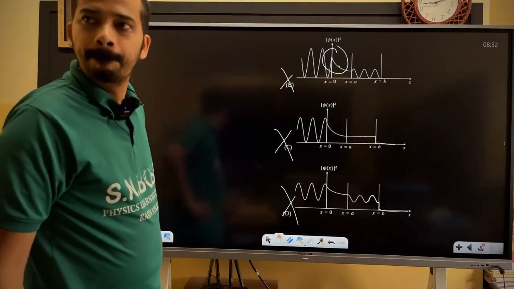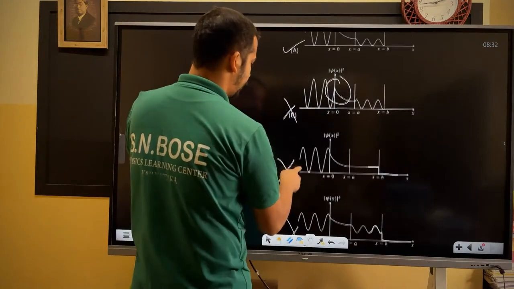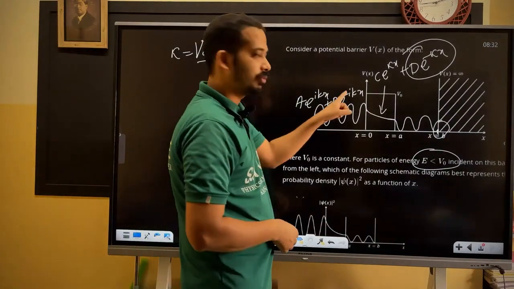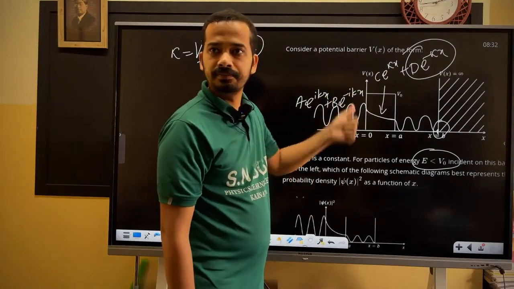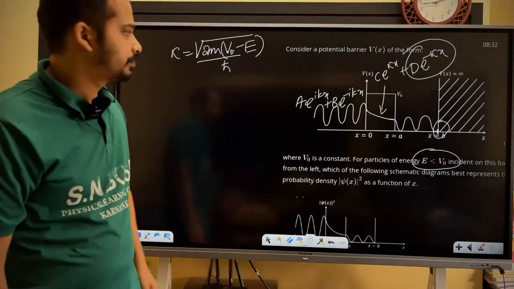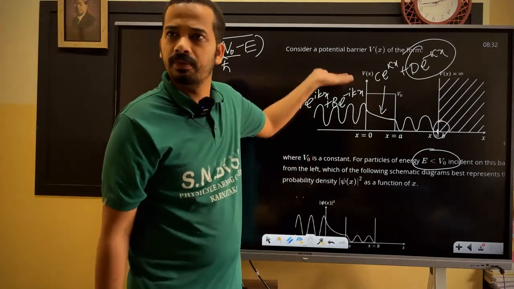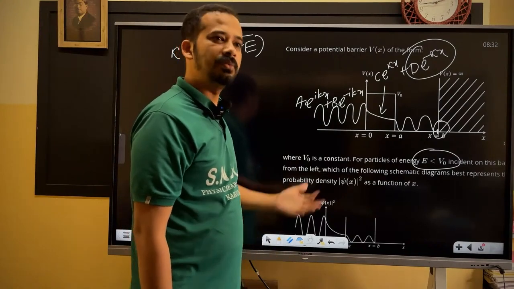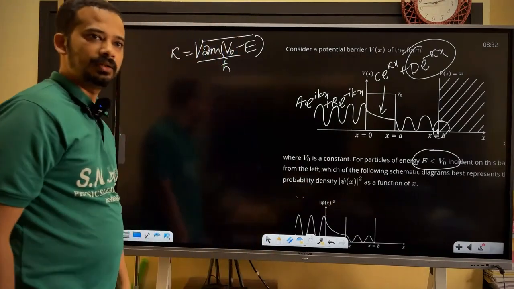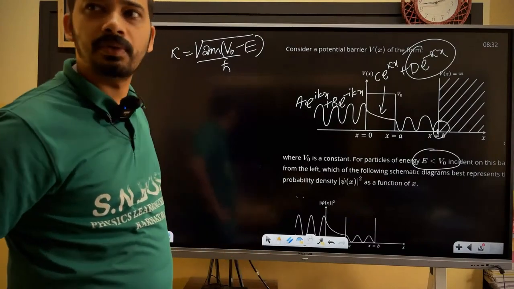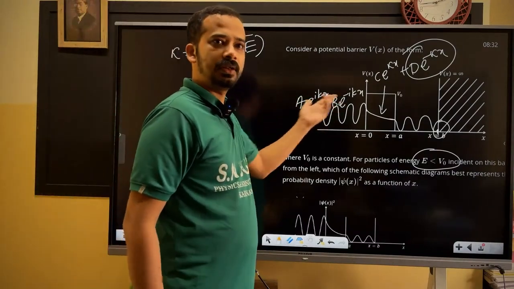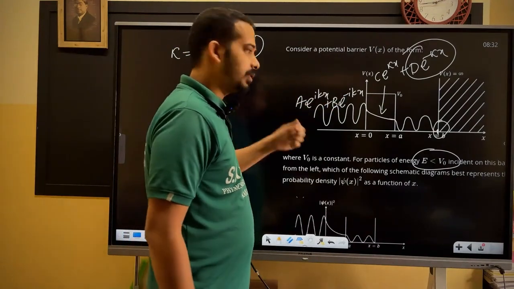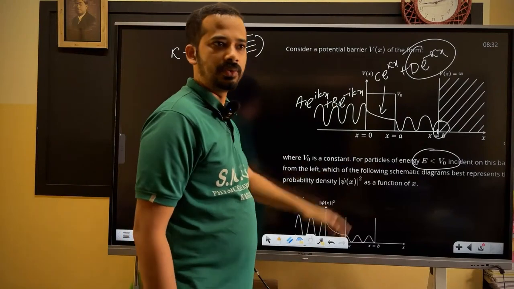Apply the concept. In this region, you just take the mod square of this one. It will have one constant factor. Check that out. In this one, he plotted slightly above only, am I right? If mod A and mod B are equal, then it will be cosine square, am I right? Incoming and reflected, B is usually slightly lesser than A, am I right?